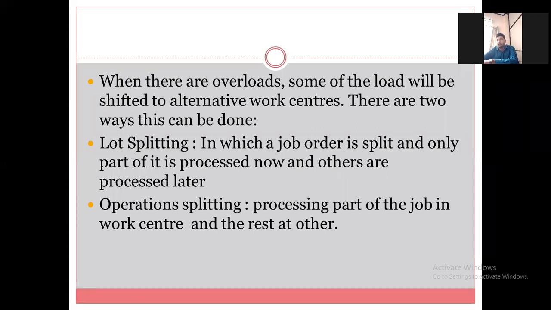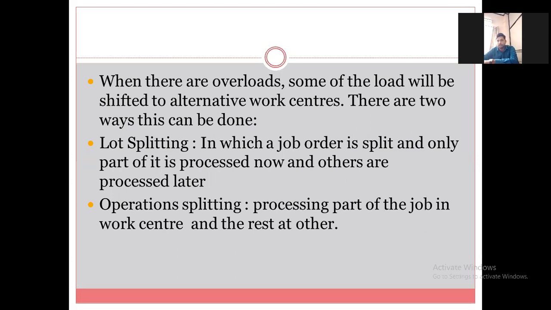The second way to do the splitting is operation splitting. In that case, part of the job is processed in one work center and the rest at another center. Let us say 10 operations are there. 5 operations are performed on one workstation and 5 operations are performed on another workstation.